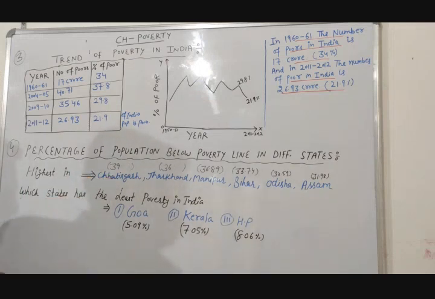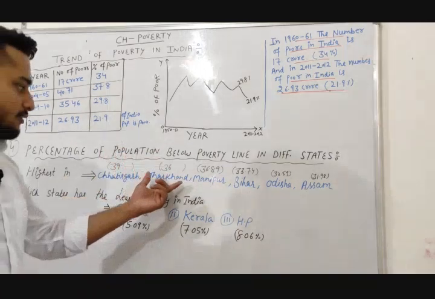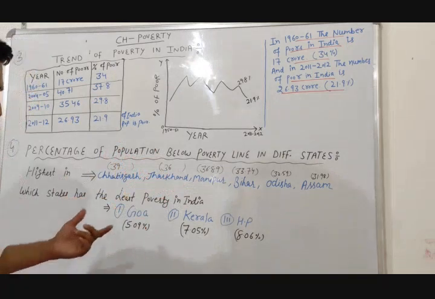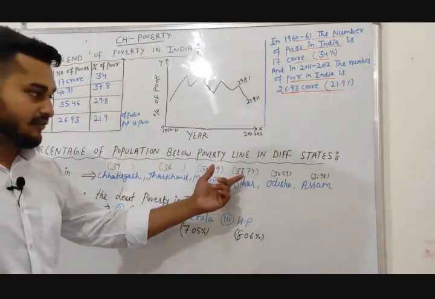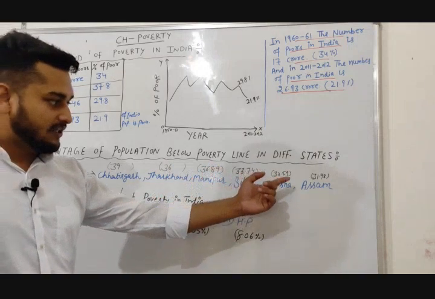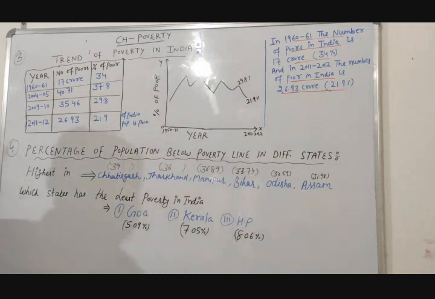Nearly 36% of the population is poor in Jharkhand. Manipur 36.89, Bihar 33.74, Odisha 32%, and Assam 31.98%. So these are the highest poverty states in India.